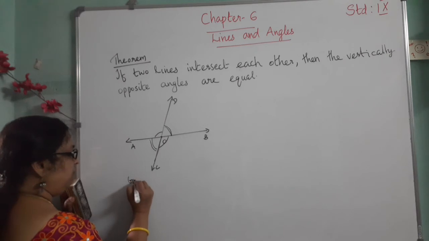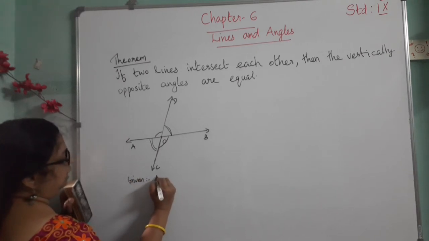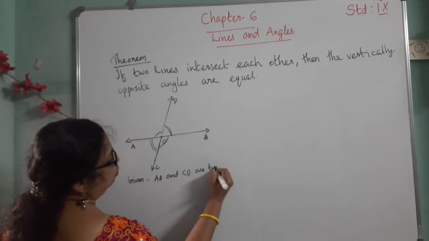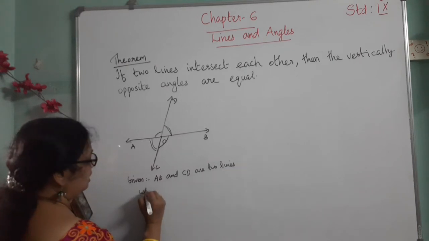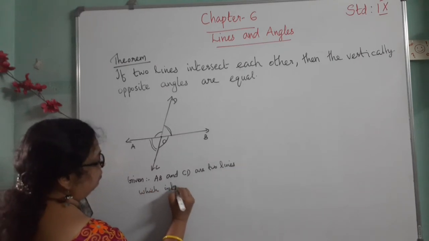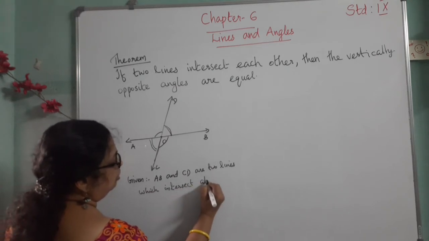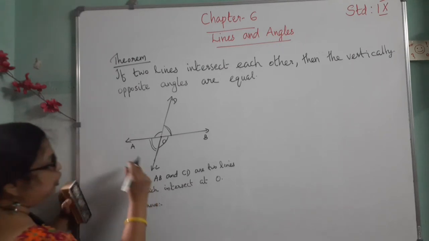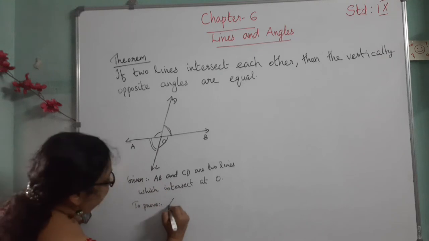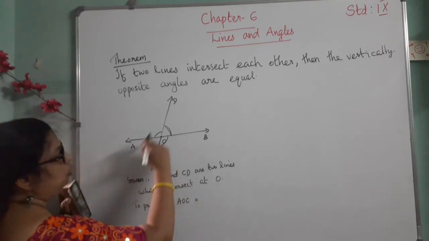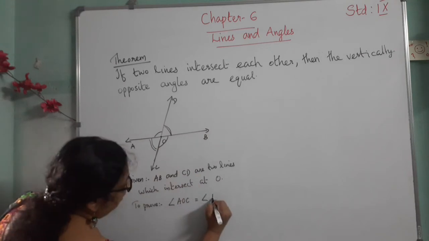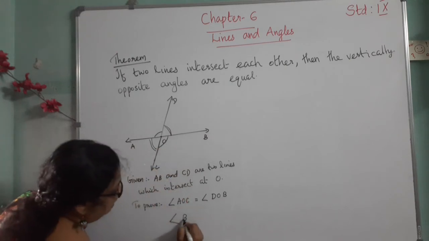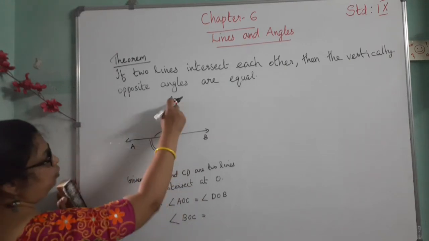First we can write what is given. AB and CD are two lines which intersect at O. Then we write what we need to prove: angle AOC equal to angle DOB, and one more, angle BOC equal to angle AOD.